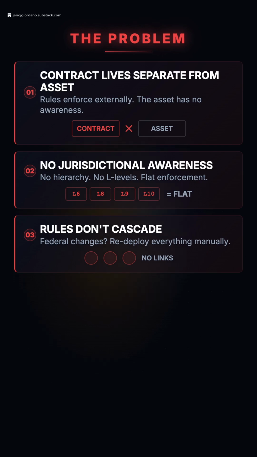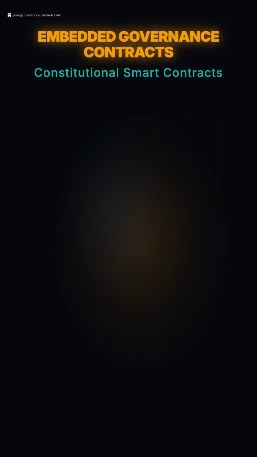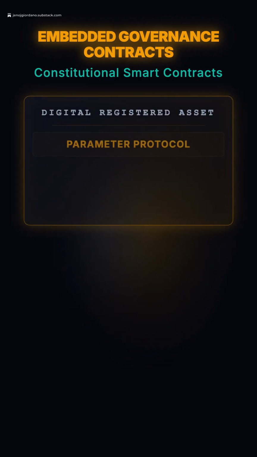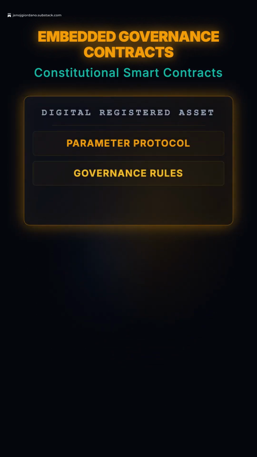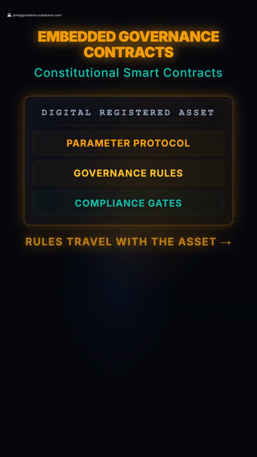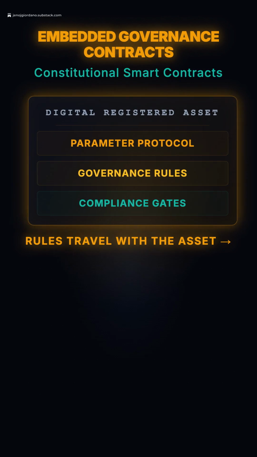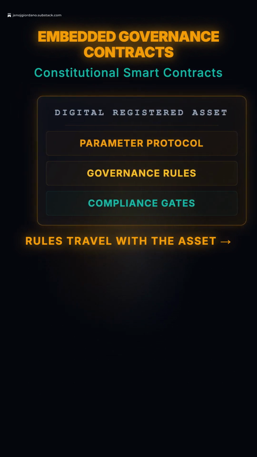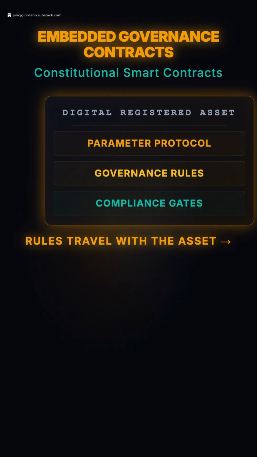We built something fundamentally different. We call them embedded governance contracts. Think of it as the next generation of smart contracts, but constitutional. Instead of a separate piece of code referencing the asset, the governance rules live inside the asset itself. Every digital registered asset carries its own parameter protocol. That's the living constitution embedded in the asset's digital DNA. When the asset transfers from seller to buyer, the rules transfer with it. No external reference needed. The asset is self-governing.